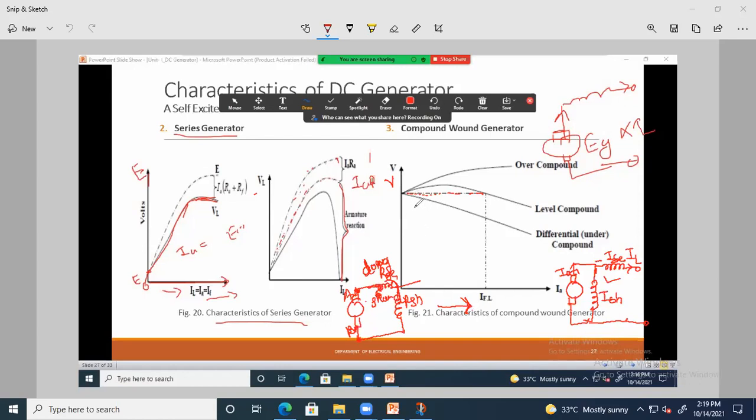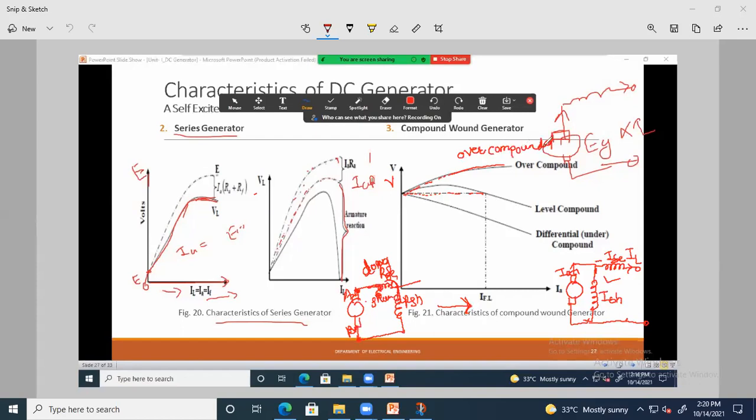So this is shown in this curve. It is called an over compounded DC generator.